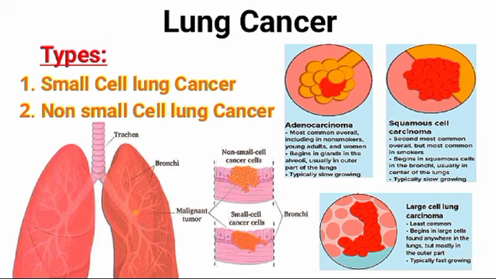The second type is squamous cell carcinoma. Squamous cell carcinoma starts in squamous cells, which are flat cells that line the inside of airways in the lungs. It is often linked to a history of smoking and tends to be found in the central part of the lungs near a main bronchus.